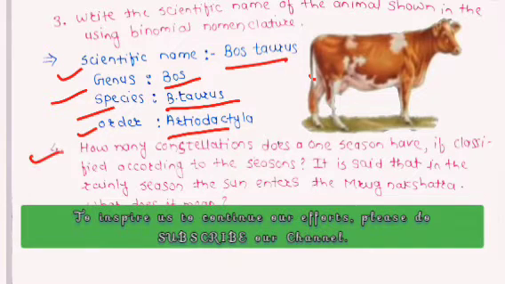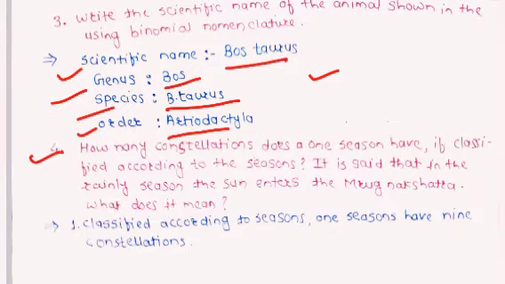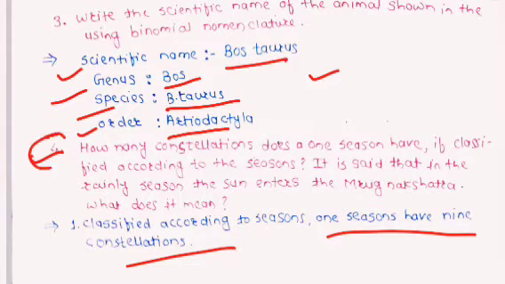The fourth question is how many constellations does one season have if classified according to the season? It is said that in the rainy season the sun enters the Nag Nakshatra. What does it mean? The answer is classified according to the seasons, one season has 9 constellations. This is an extra question.